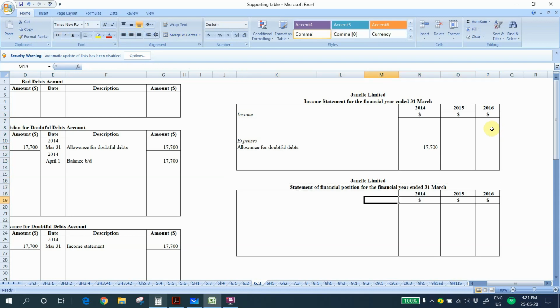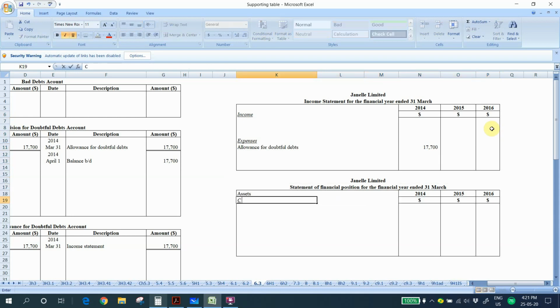And for the statement of financial position, this is asset and current assets. So the item we have is trade receivable.